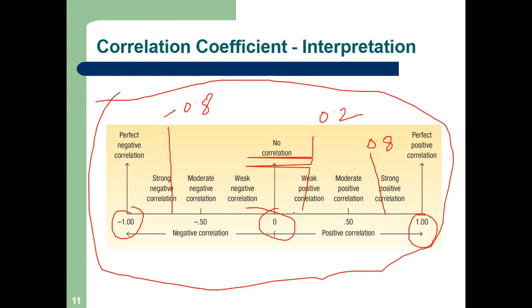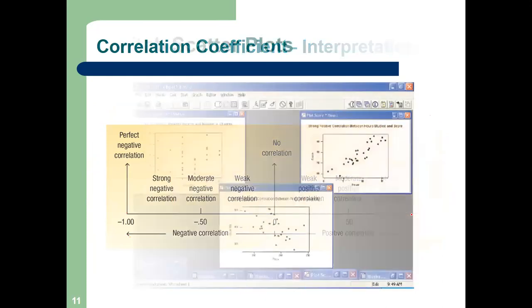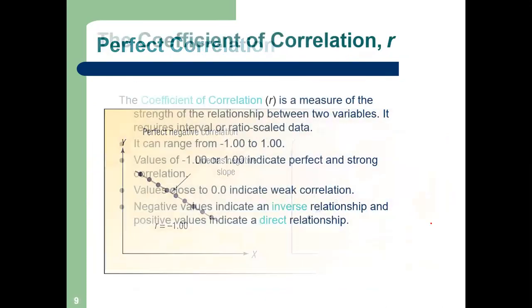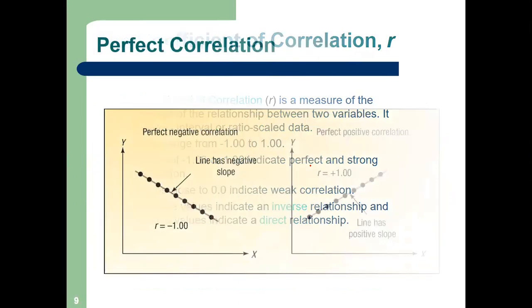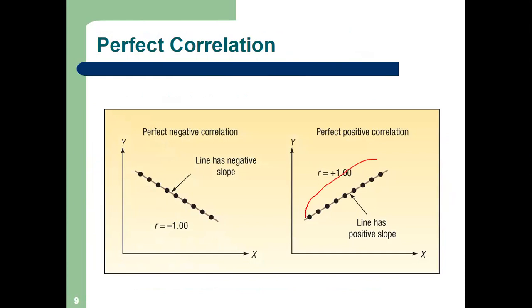Okay, so this is the scale of correlation from -1 to +1. Is it clear? Okay, so let us go back. Correlation coefficient can be from -1 to +1. Values of -1 or +1 indicate perfect and strong correlation. See this one, perfect correlation, very strong. R is equal to 1, very ideal situation. Generally in real life it does not happen.